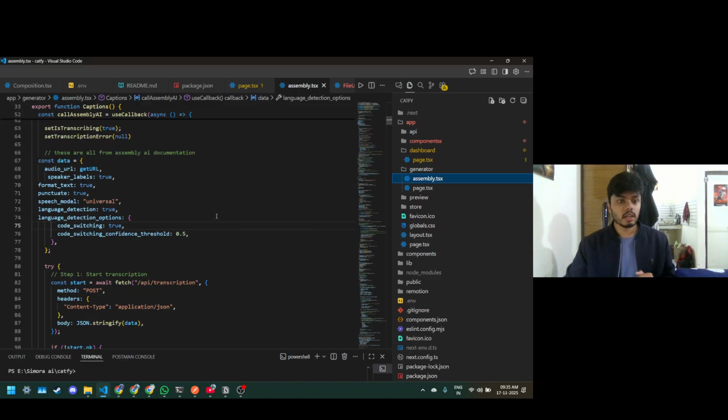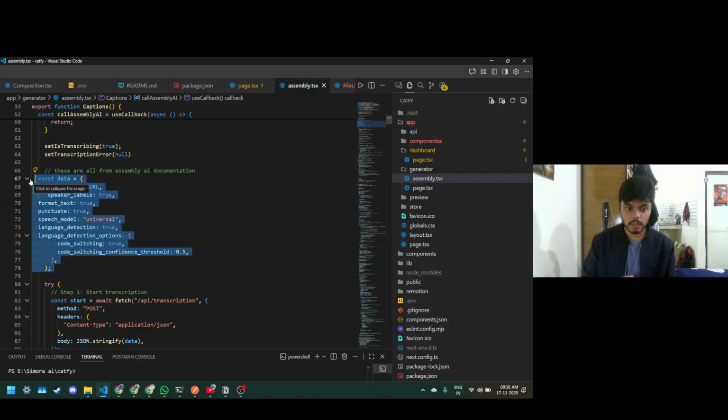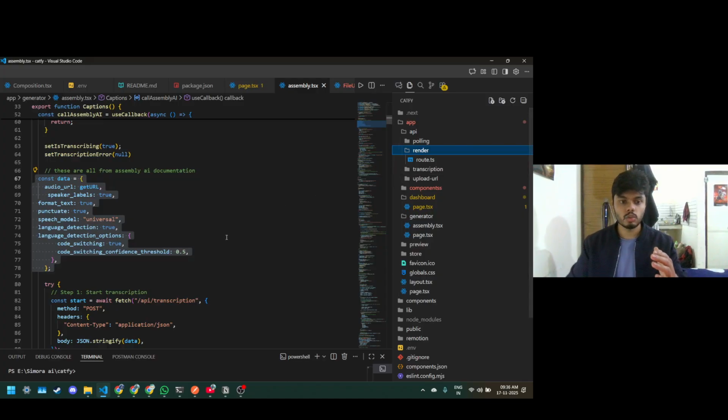Looks good. So in the front of the screen, you can see what is the data. This is the data. This is the body, not the header, which we will pass while making a request to the AssemblyAI API. I have created the Next.js API endpoints, as you have mentioned, for render, which means to render all the videos, preview the video, and add the composition for the component.